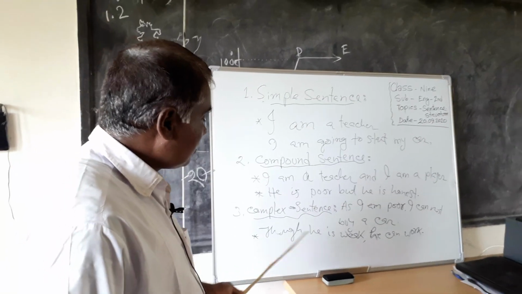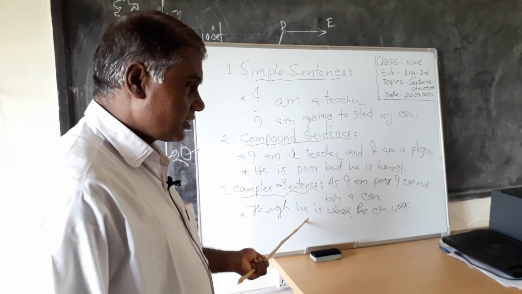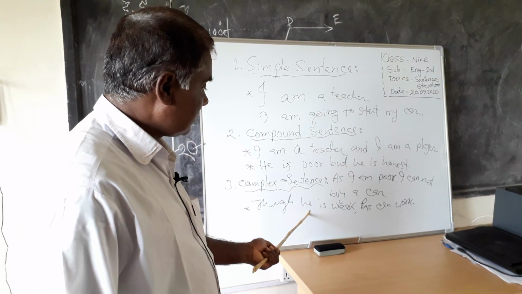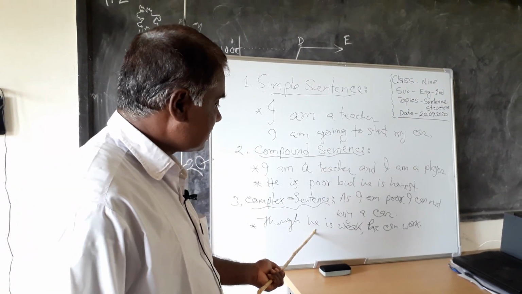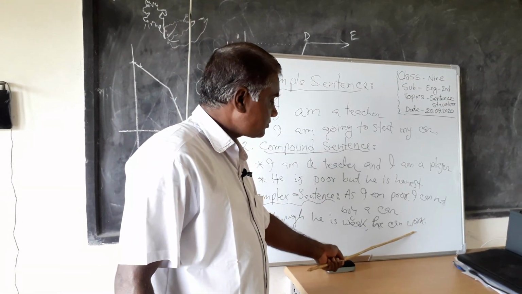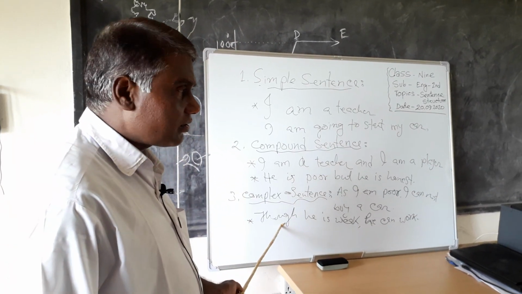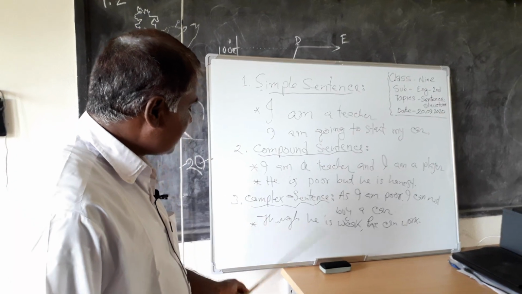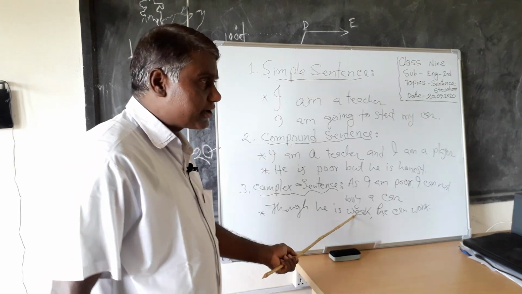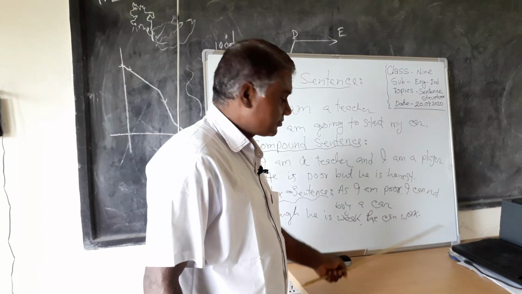Because though he is weak, this part cannot express the meaning of the total sentence, and it is not a free or independent part of the sentence. On the other hand, he can work, it is independent, it does not depend on the subordinate clause. So we can see, though he is weak, it is the subordinate clause, and he can work, it is the principal clause. Okay.